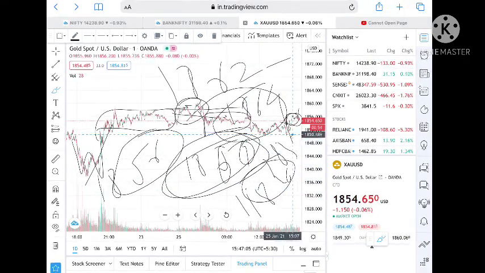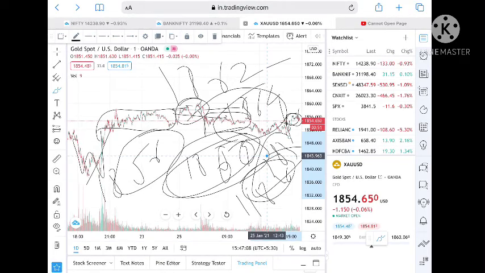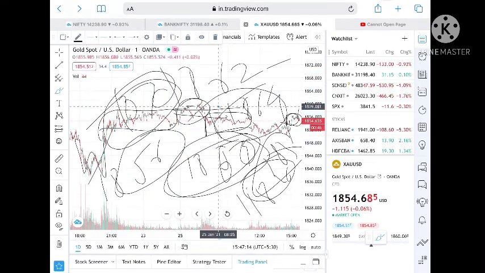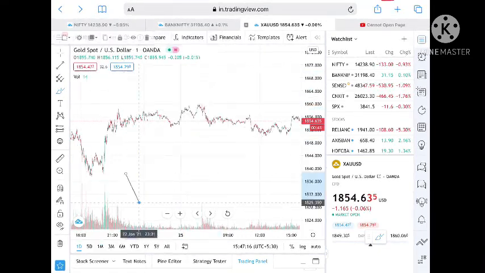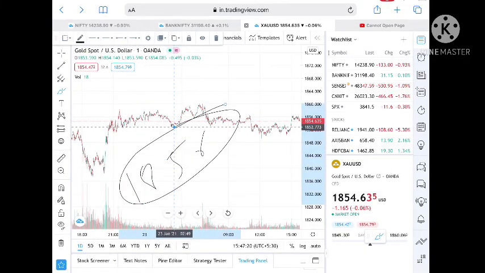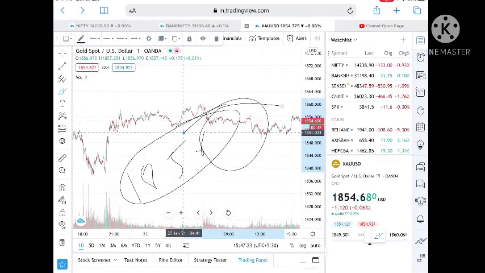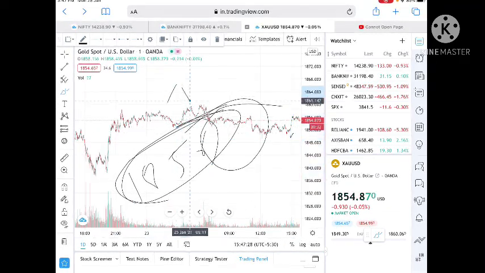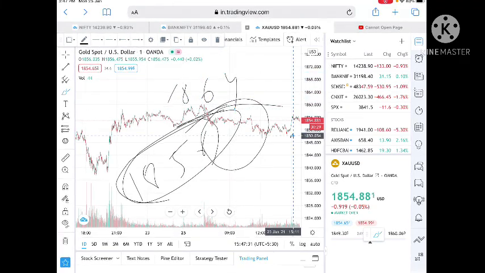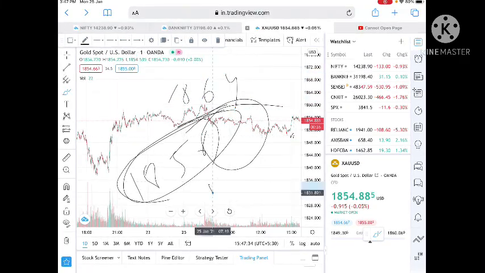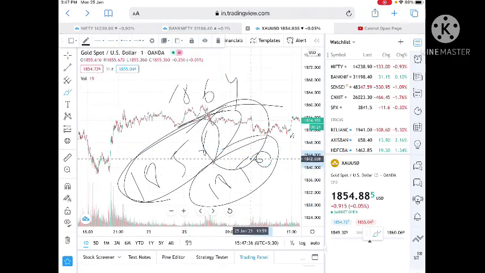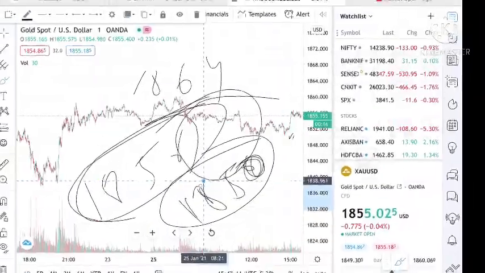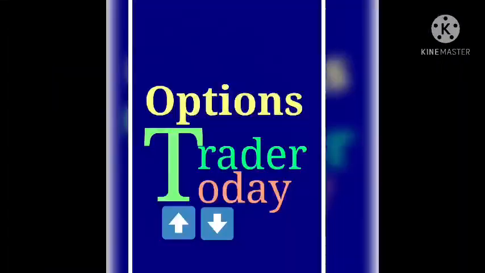And then I have already suggested that 1826, if it goes above 1835, then there are chances that the gold price can go up, which has already gone up to around 1870. Okay, after that now you can take 1856 as a support, and I suggest you a good buy at this level, with a target of 1864, and the big support at this level is 1850. Okay, 1850, take this as a support, and I can give a longer view for this.